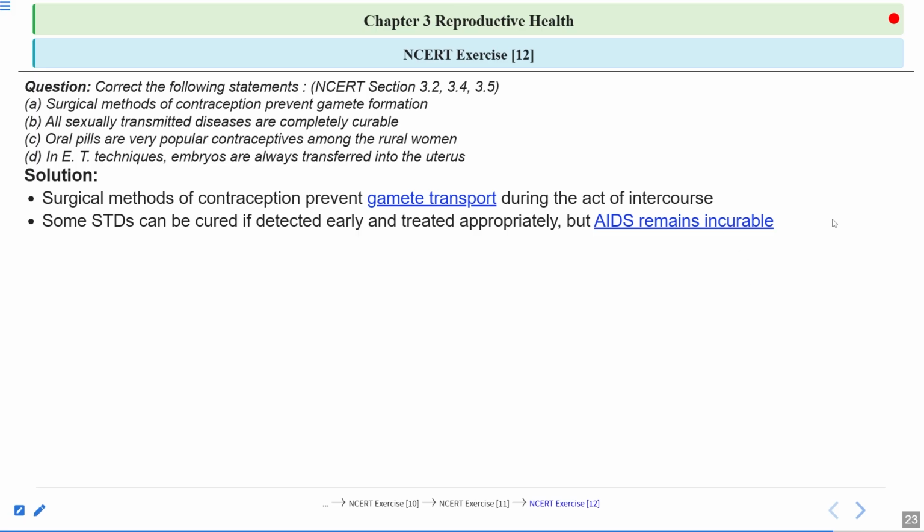The diseases caused by bacteria like gonorrhea and syphilis, and trichomoniasis, which is caused by a protozoan, can be completely cured through antibiotics if detected early. For viral STDs, there is no cure, but the symptoms can be managed using medications.